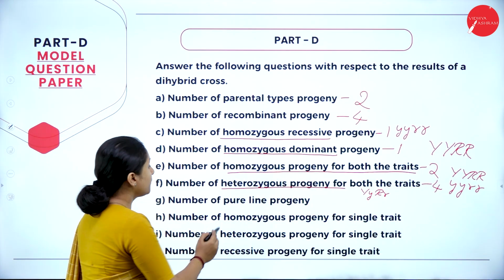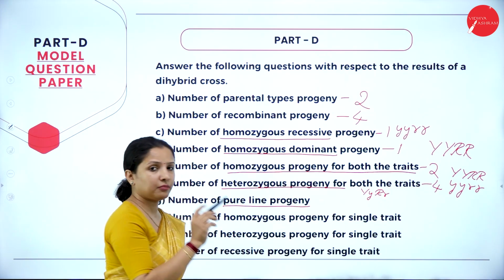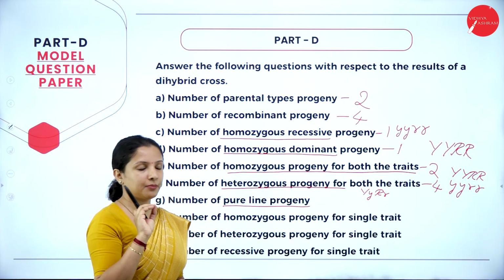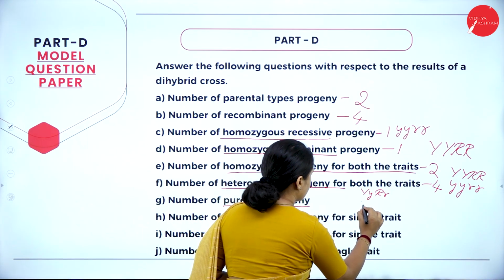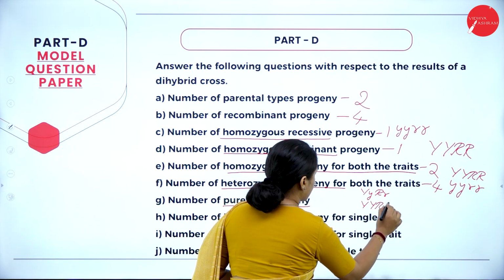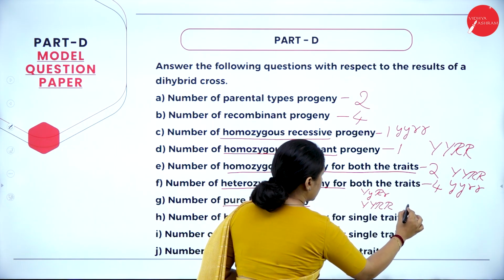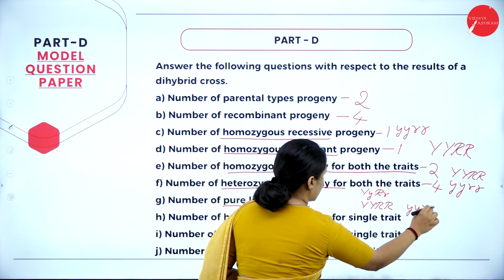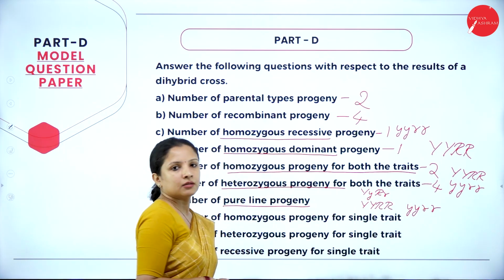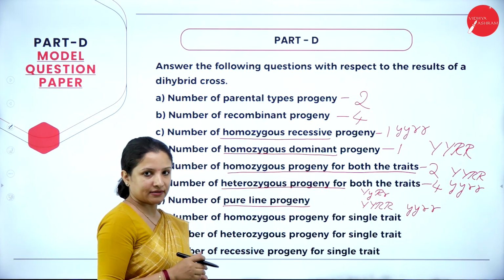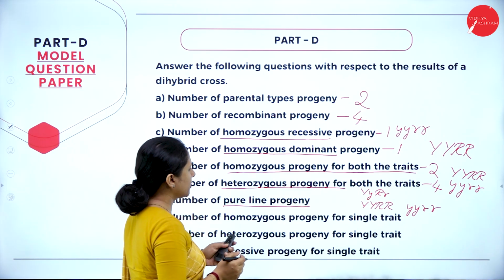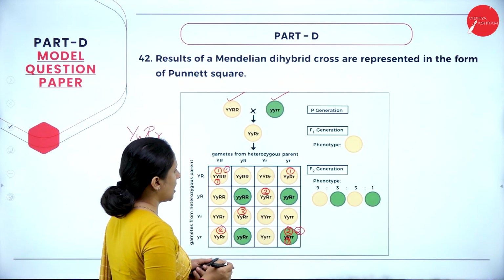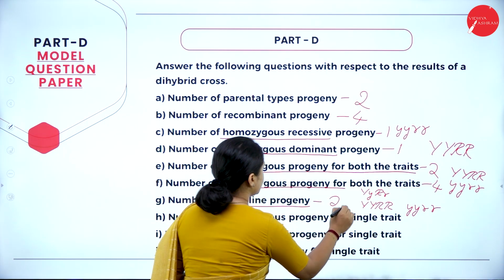Next question, number of pure line progeny. Pure line means it should look exactly like the parent. So it should have YYRR and yyrr, because these were the alleles of the parents, right? So we had counted earlier itself, it is just 2 in number. Therefore, the answer is 2.